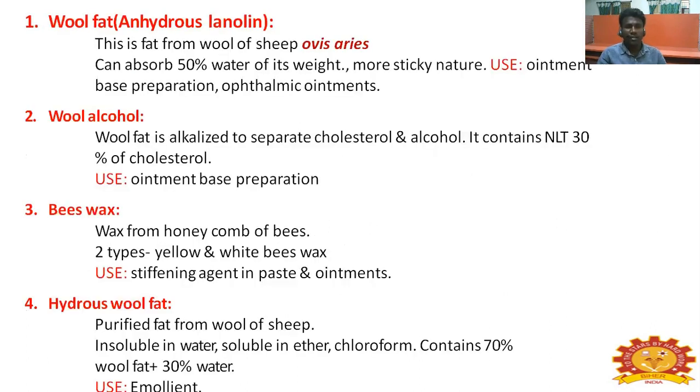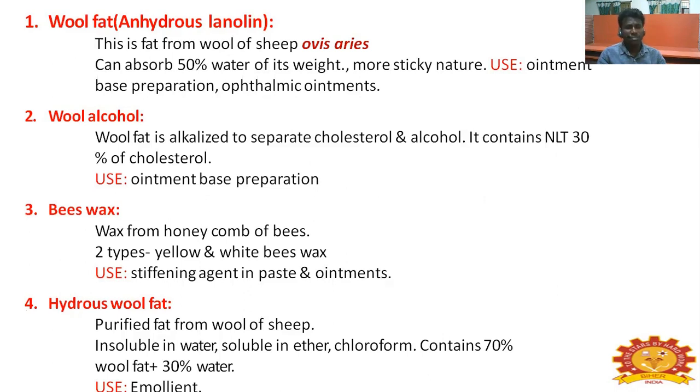Wool fat, anhydrous lanolin. This is a fat from the wool of sheep, Ovis aries, and can absorb 50% of water by weight. It is of a more sticky nature. It is used in paste preparations and ophthalmic ointments. Wool alcohol: wool fat is saponified to separate cholesterol alcohol. It contains not less than 30% cholesterol.